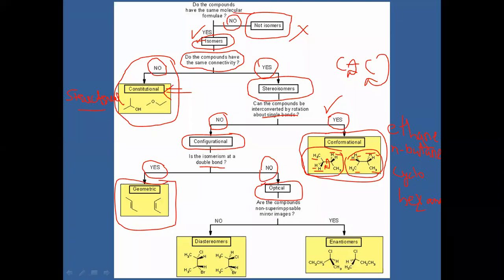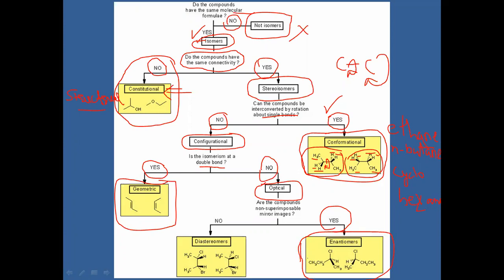That type of images are called non-superimposable mirror images. If your answer is yes, then their optical isomeric form is called enantiomers.